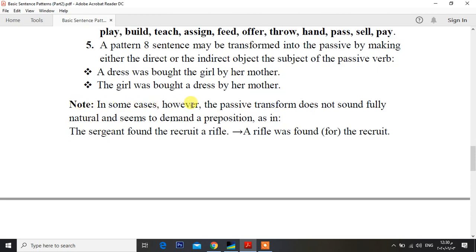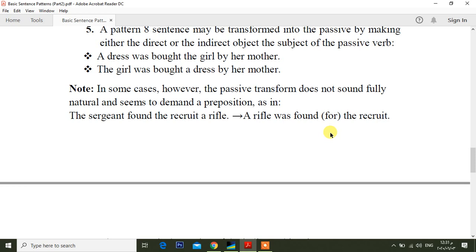In some cases, however, the passive transform does not sound fully natural and seems to demand a preposition, as in, the sergeant found the recruit a rifle. Here, a rifle was found for the recruit. Here, for is needed to preserve the natural meaning of the sentence.